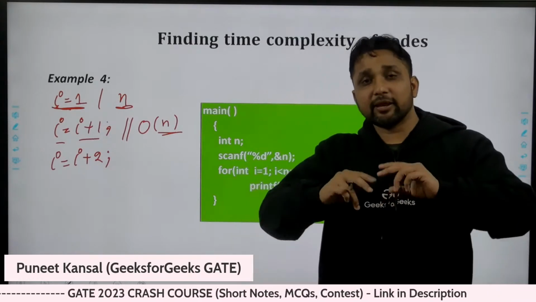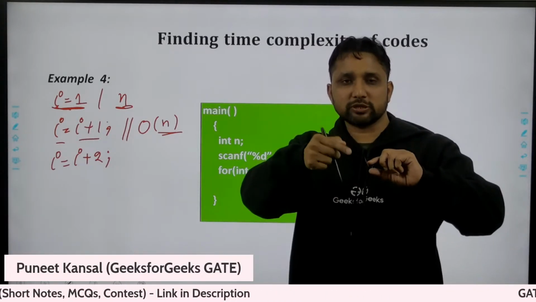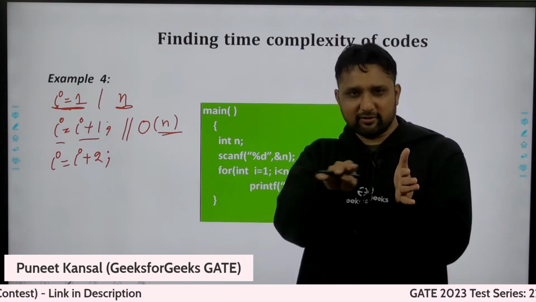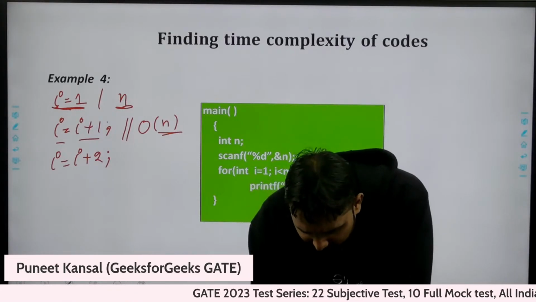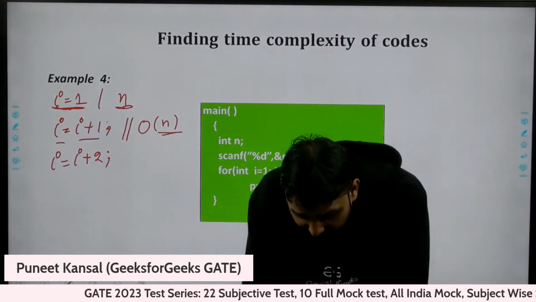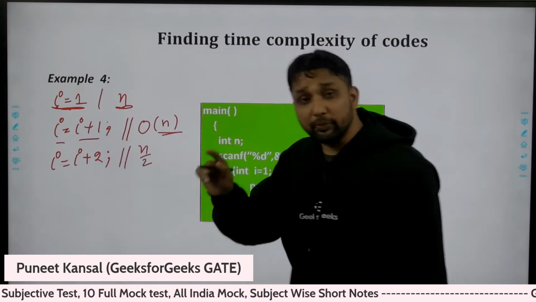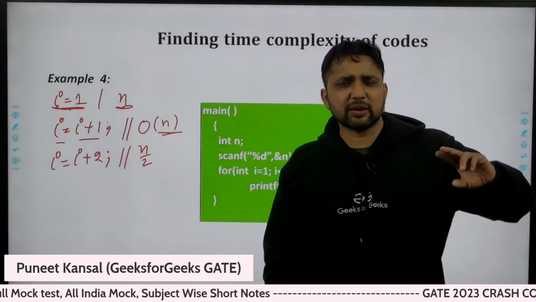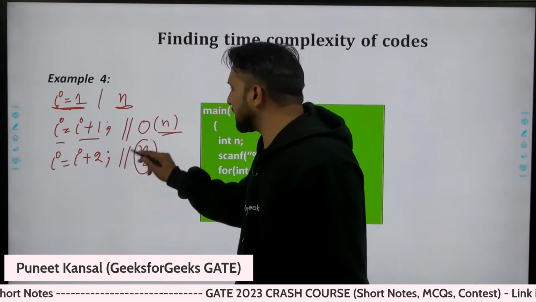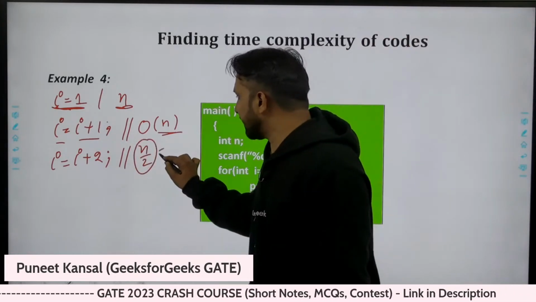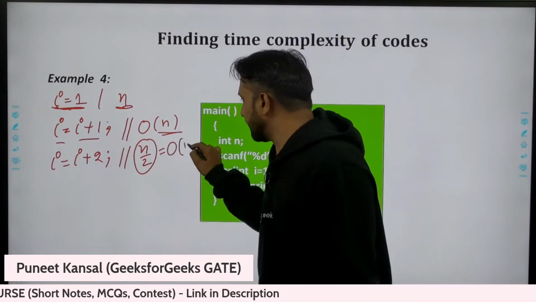Every time I'm taking two steps, jumping two stairs, you can say I'm skipping one stair. Can you tell me? It will be n by 2, so this will take n by 2, half the steps, since I'm skipping one step every time. But this is again asymptotic. Asymptotically means approximately, we remove the constant; n time I'm taking.